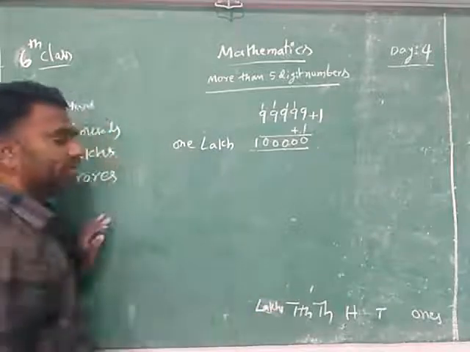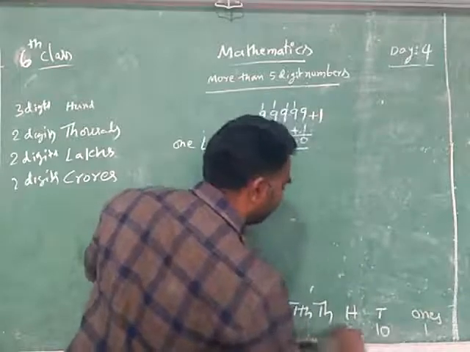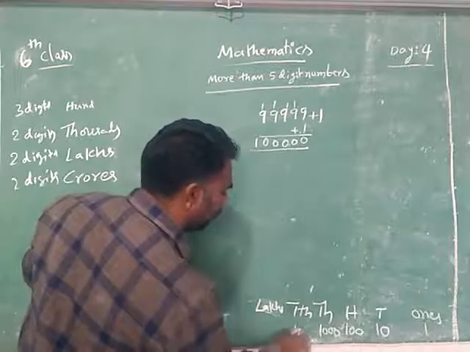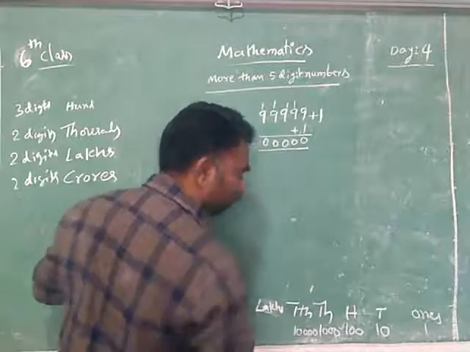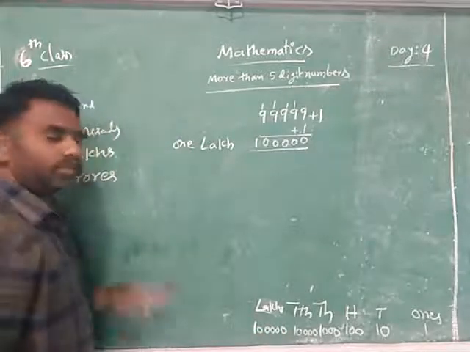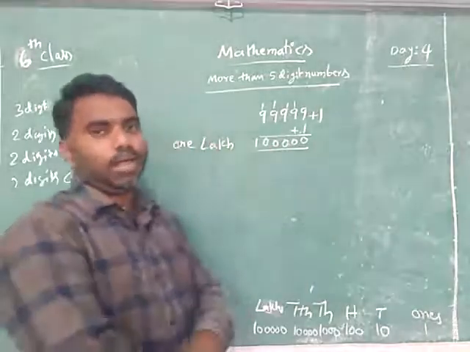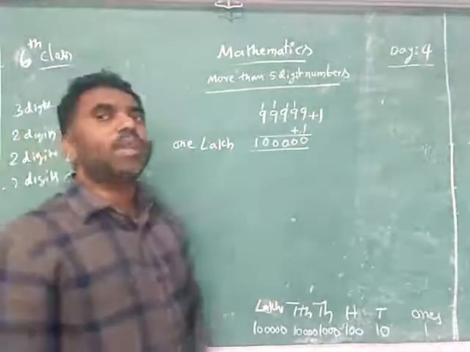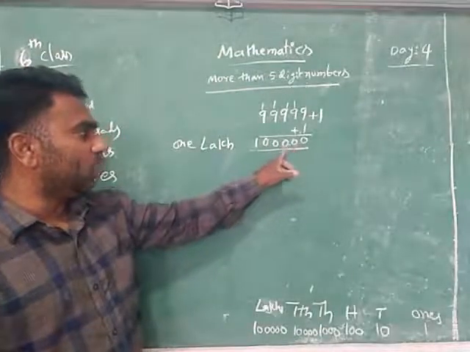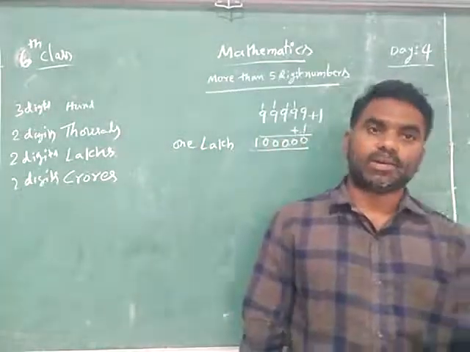Lakhs place. Ones place 1, tens place 10, hundreds place 100, thousands place 1000, 10,000s place 10,000. Lakhs place is 1 followed by 5 zeros. This is lakh, we will call this 1 lakh. And this is the smallest six digit number, because there are six digits: 1, 2, 3, 4, 5, 6.